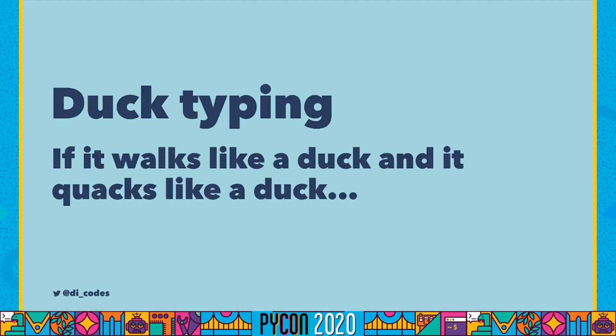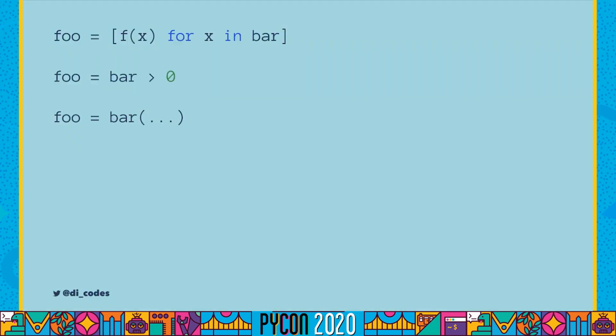Instead, what we do is called duck typing. Duck typing means that if it walks like a duck and it quacks like a duck, it is probably a duck. So this means that we determine the types of a function or a variable based on how it's used. In each of these, you can kind of guess what foo and bar are based on what's being done with it. So in the first example, bar is some kind of iterable. It might be a list or a string or possibly even a dict. And foo is a list comprehension, so that's going to come out being a list.